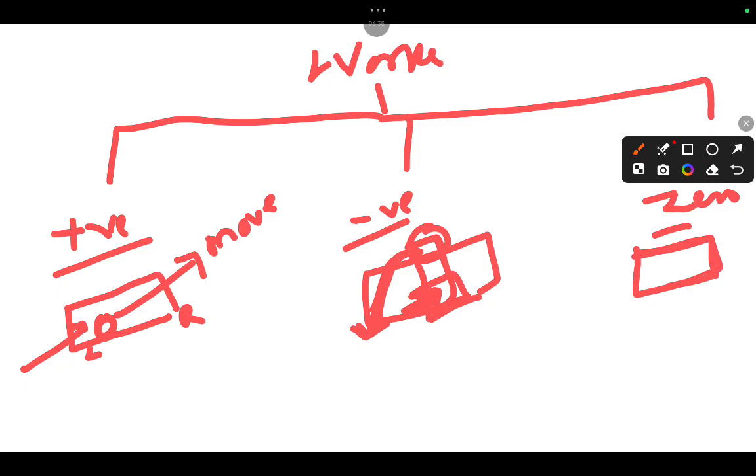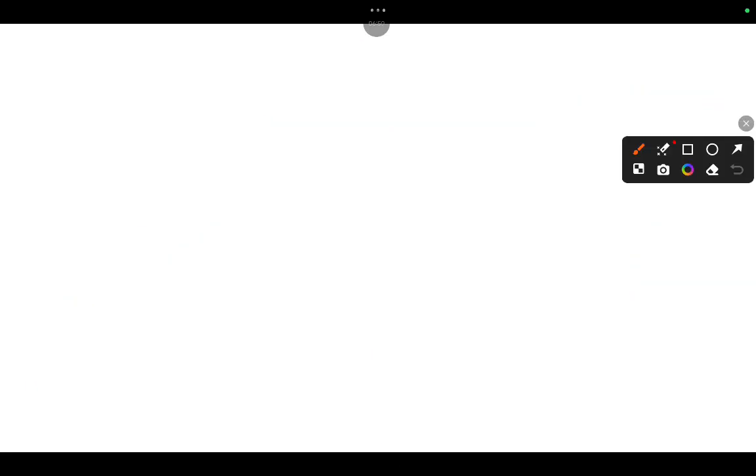So the wall remains stable there only. So that is displacement is zero. So that is nothing but zero work. Based on the theta, theta is between whom? Theta is the angle between force and displacement.